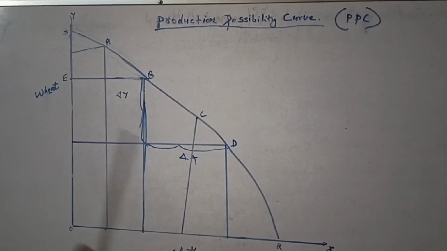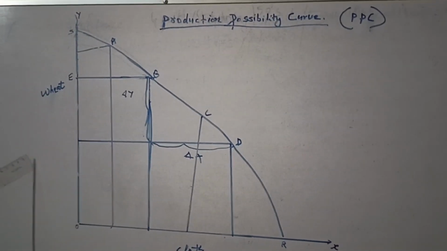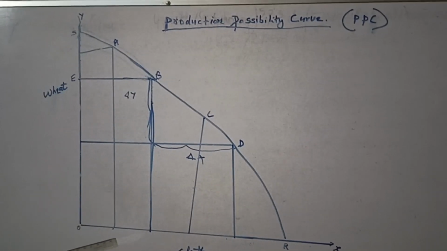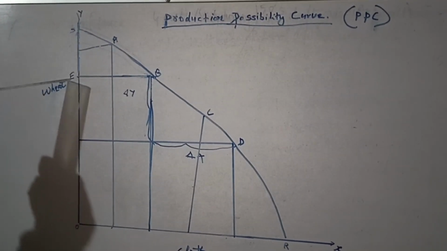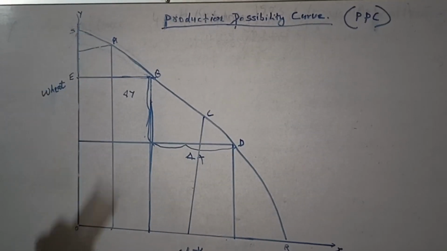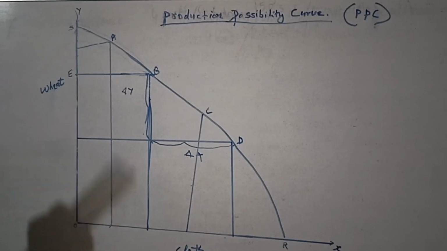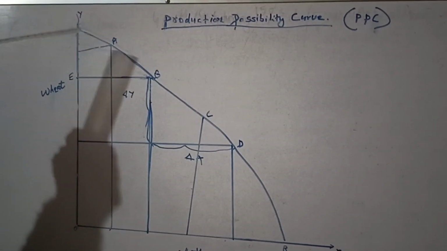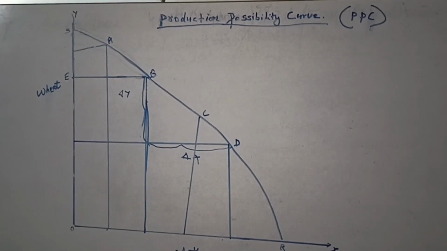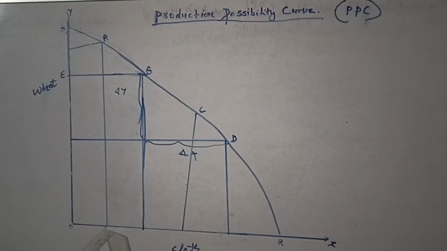There are different possibilities we can understand from this diagram, various combinations of production of goods. Whenever we are producing wheat from O to E or O to this part, the production of cloth will be very little up to this area.